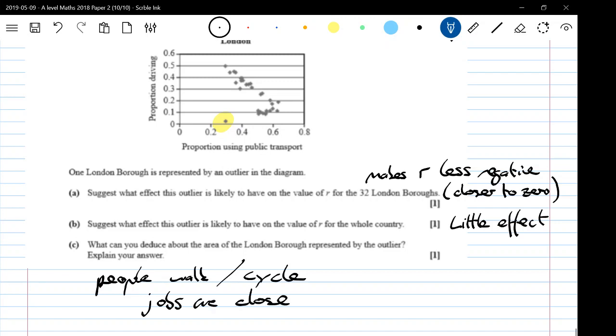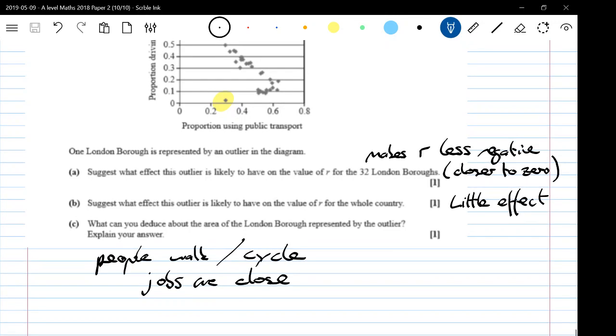People are travelling short distances, yeah, that kind of idea. Or something along the lines of saying why so few people drive, which could be that it's very hard to own a car in that London borough. There are no parking spaces, no off-street parking. It's expensive to own a car. There are taxations on owning cars in that borough, or something along those lines. The congestion charge. Yeah, right, and that's that.